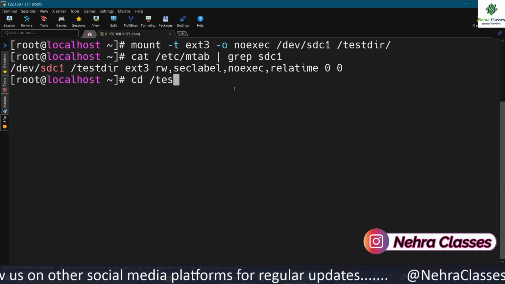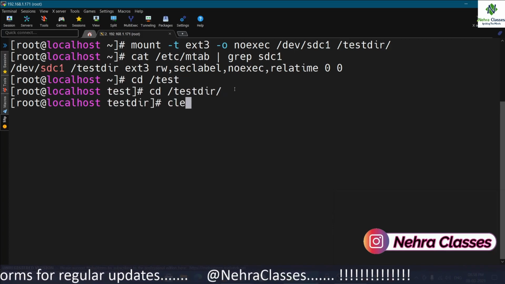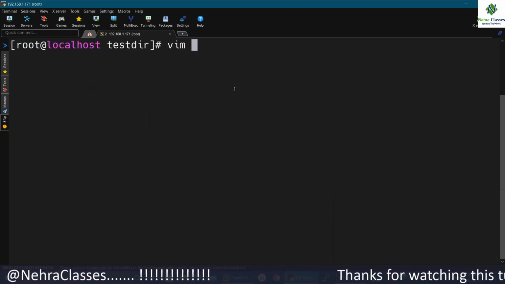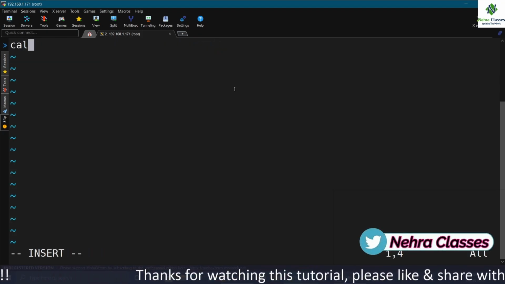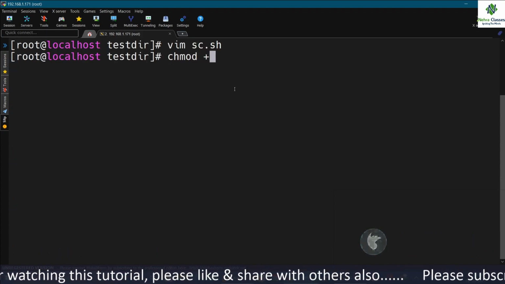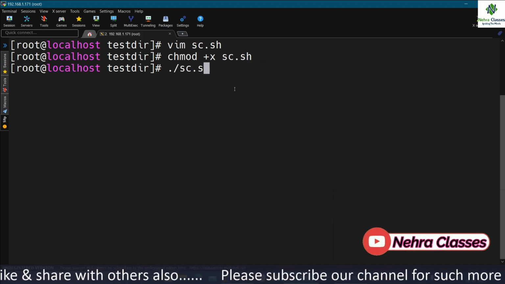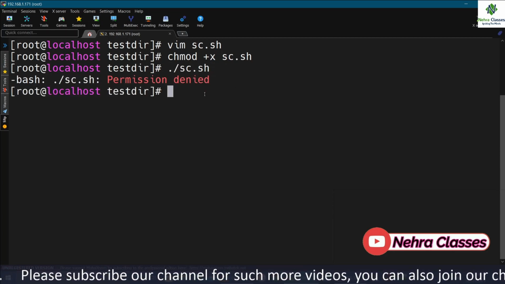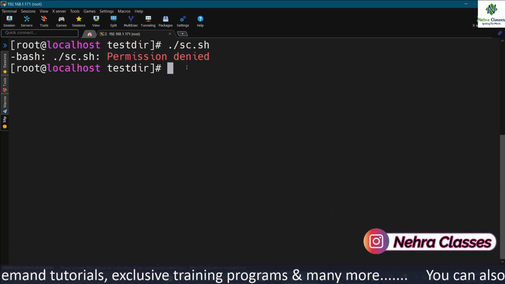Now let me go to the test dir and let me create a script file here, and let me mention the cal command in this file, and let me try to execute this file after setting the execute permission. So it is saying permission denied. Why is it showing us permission denied? Because we have clearly mentioned the option noexec.